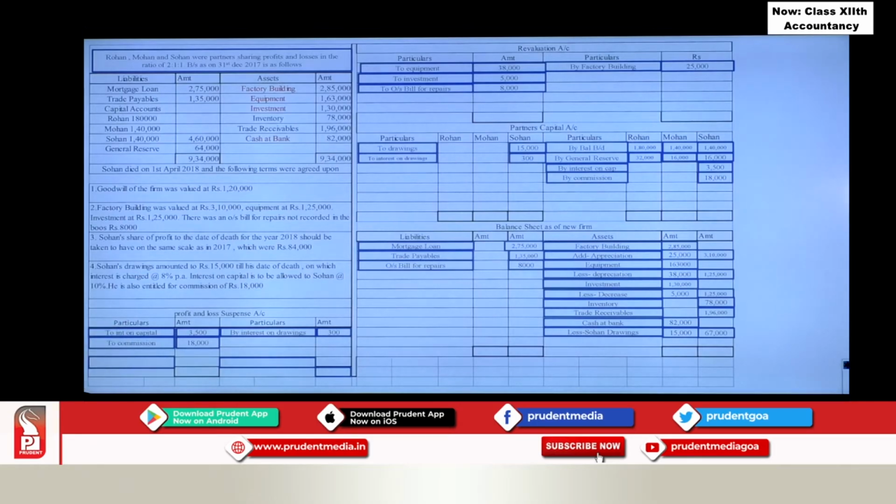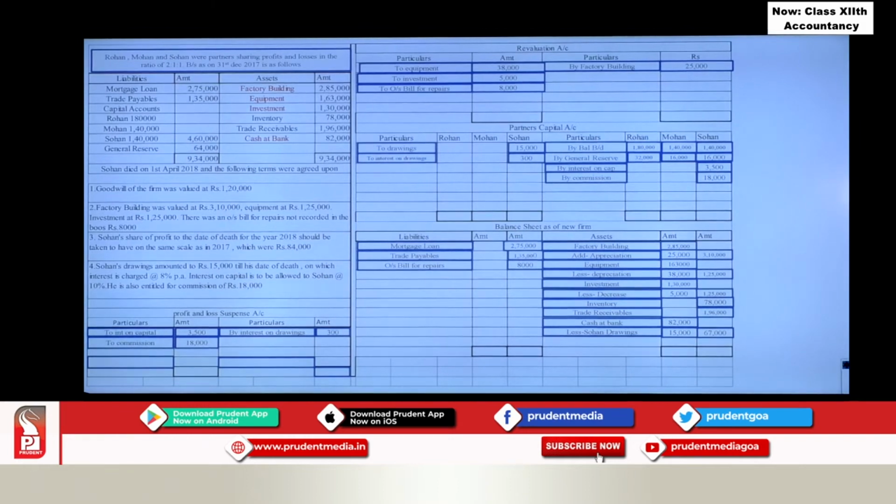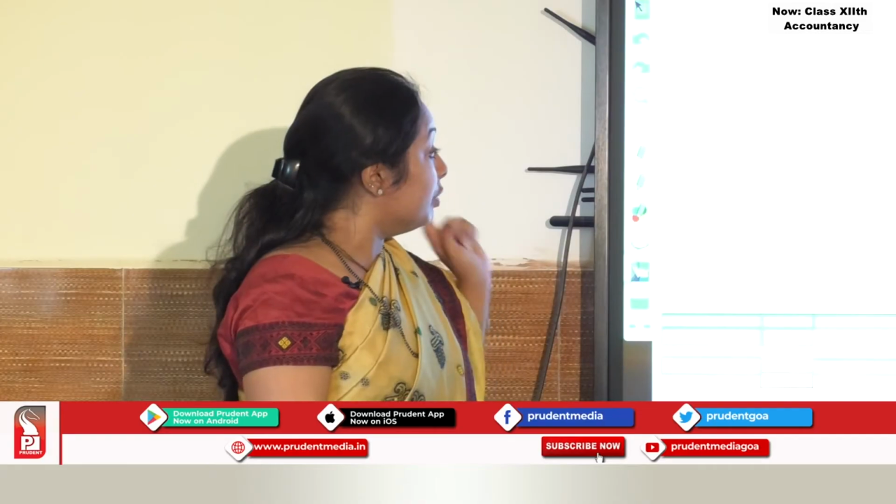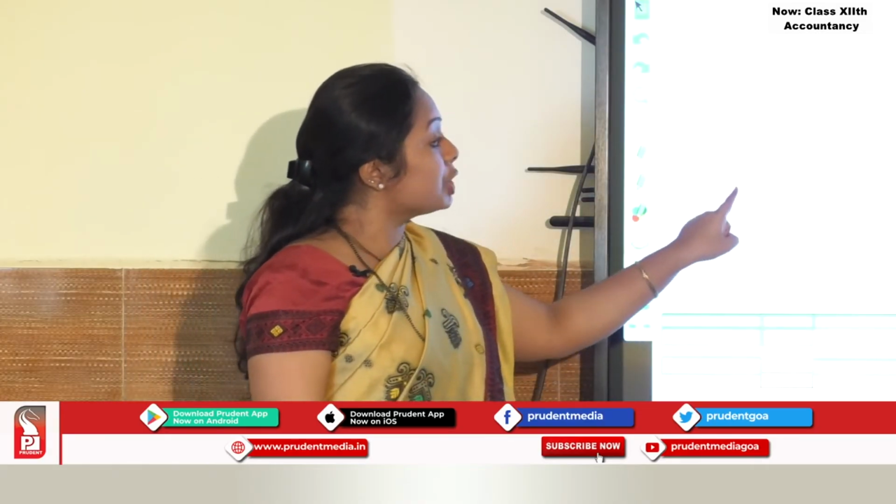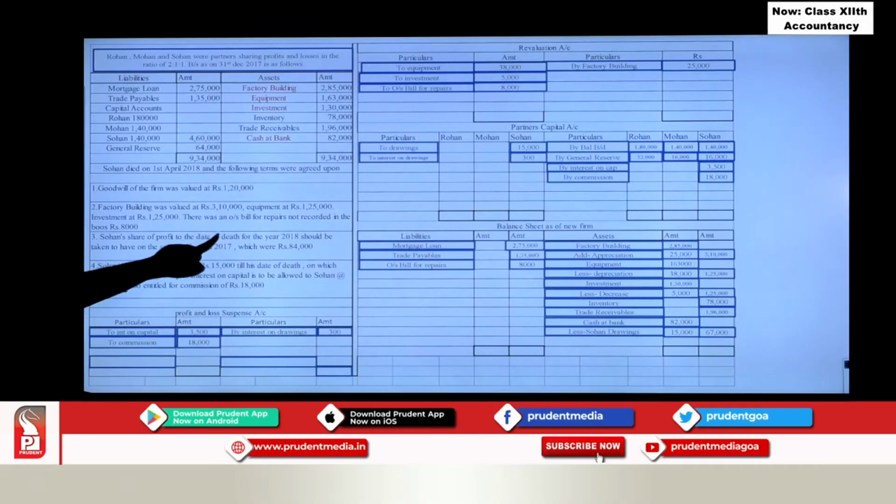Next, we will also check whether the partner is entitled to anything else till the date of his death. If you see here, Sohan's share of profit to the date of death for the year 2018 should be taken on the same scale as in 2017, based on the previous year's profit.